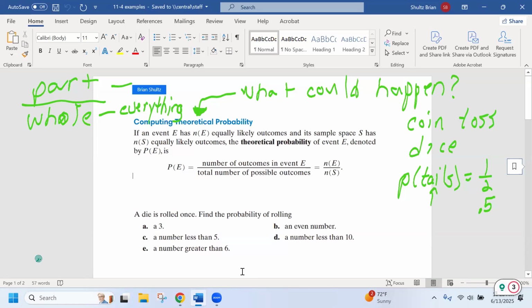And the part is specific things, like when we're talking about our example with tossing the tails. You can either toss tails or heads. There are two things that can happen in total. But when I'm talking about the specific thing, tails, there's only one way to get tails. And that's why the part over the whole is 1/2, which is what we stated over here.